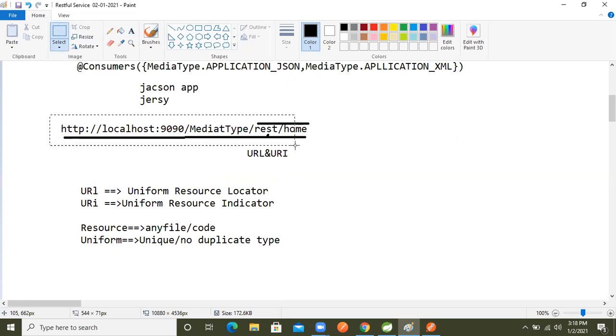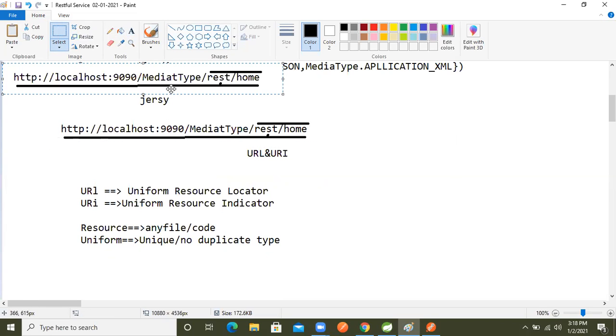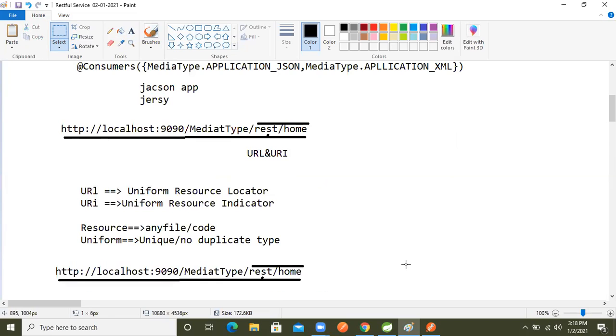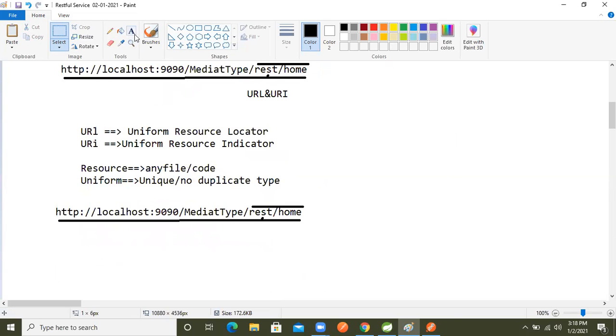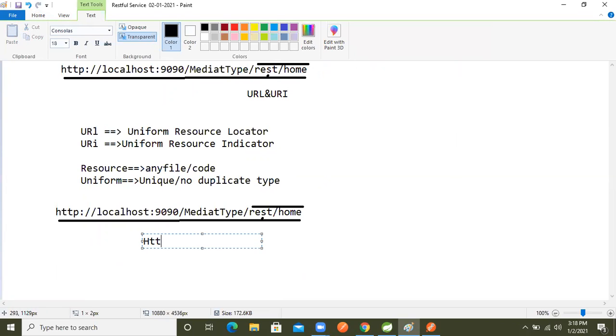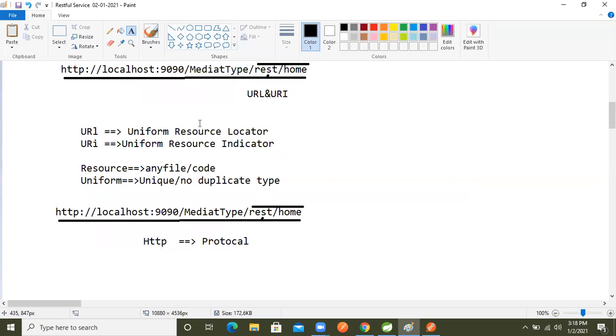So now let me copy this and paste it. In that, HTTP is there. HTTP is based on a protocol, like if we want to call someone, that is called a protocol. We are calling the web resources, and this name is called the protocol. Based on this protocol only, these URLs will work. After that, the second part is there.